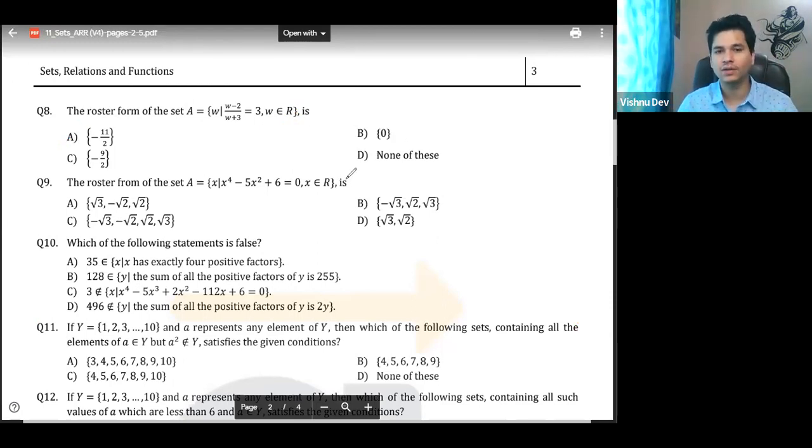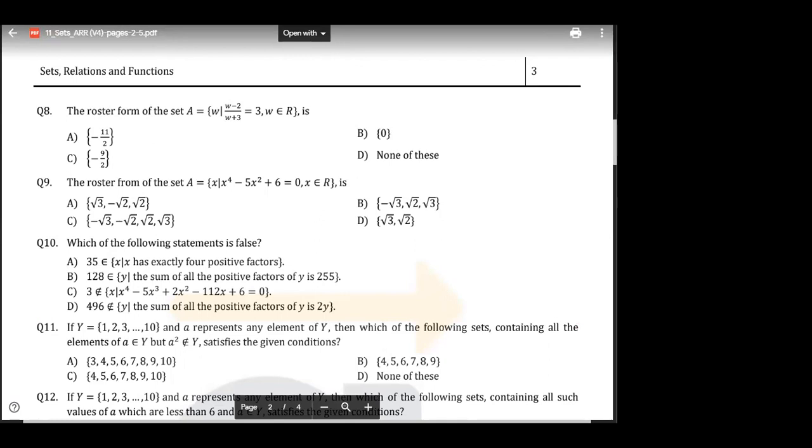Any doubts? Till question number 10, any doubts? Tell me, everyone. Okay. Let us see question number 10. Which of the following statement is false? 35 belongs to X, for X has exactly 4 positive factors.